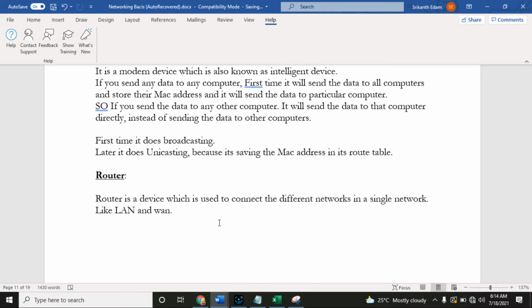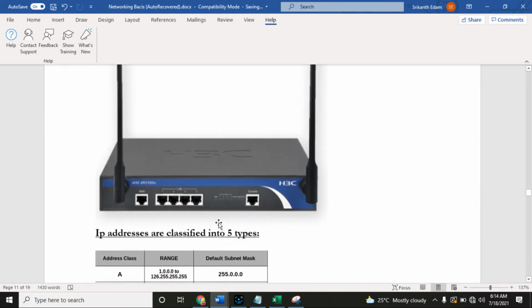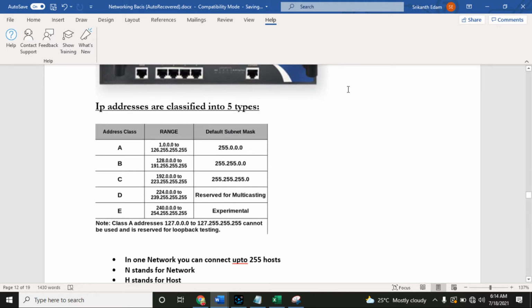Router is not used to form a LAN network. Router is used only to connect two different LAN networks with each other. Router will look like this, guys. Now we have IP address.